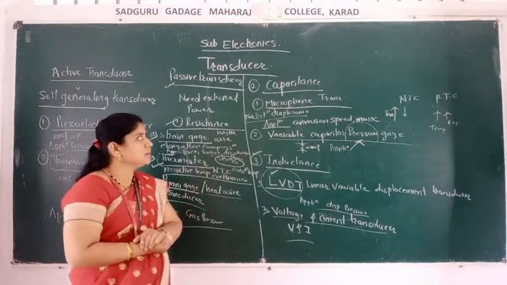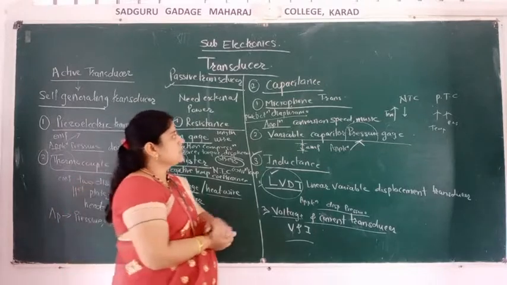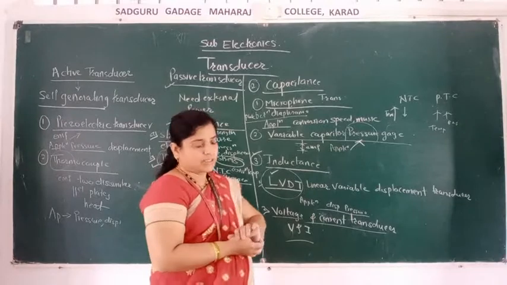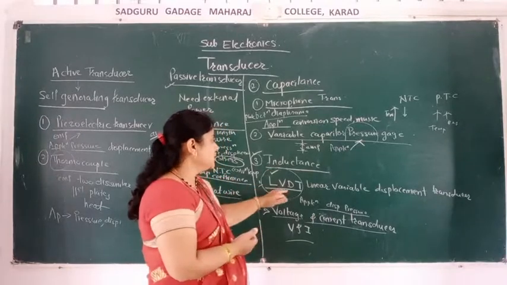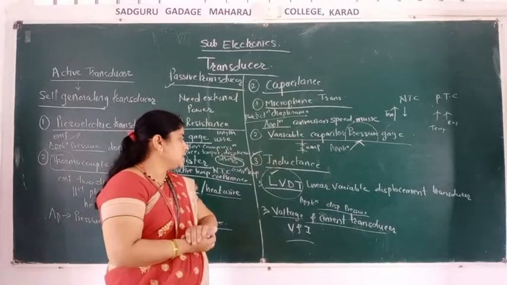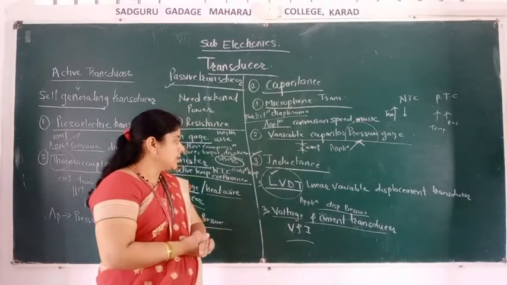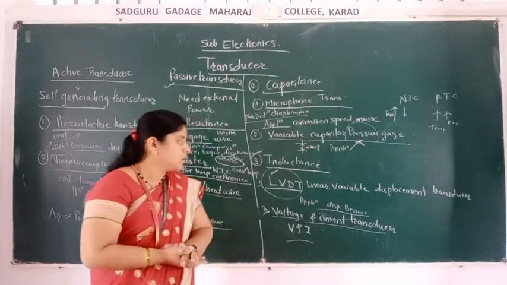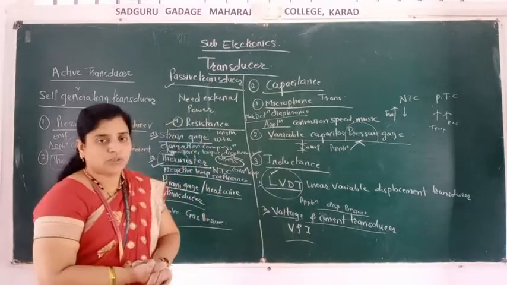Last is the capacitance: the capacitance microphone transducer and the variable capacitor pressure gauge. And last is the inductance, which induces voltage, and it has two types: LVDT, the linear variable displacement transducer, and the voltage and current transducer.